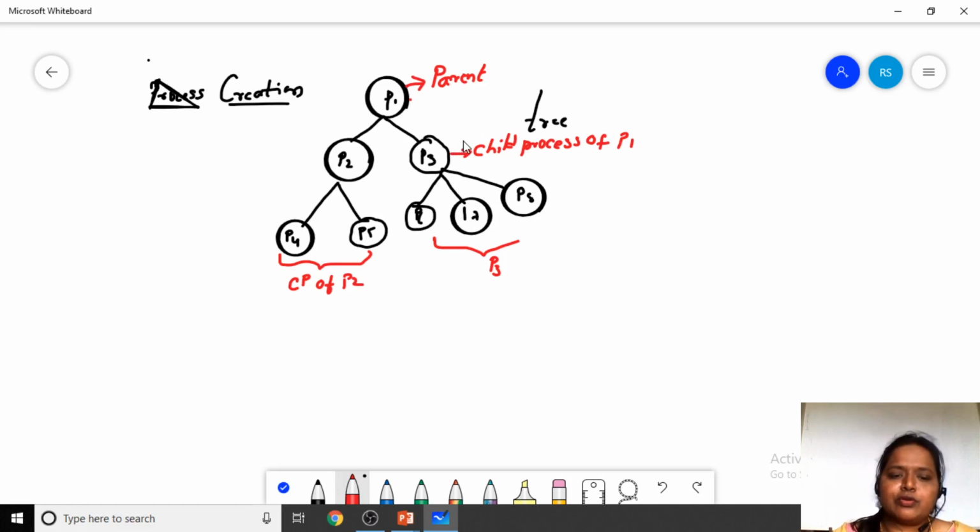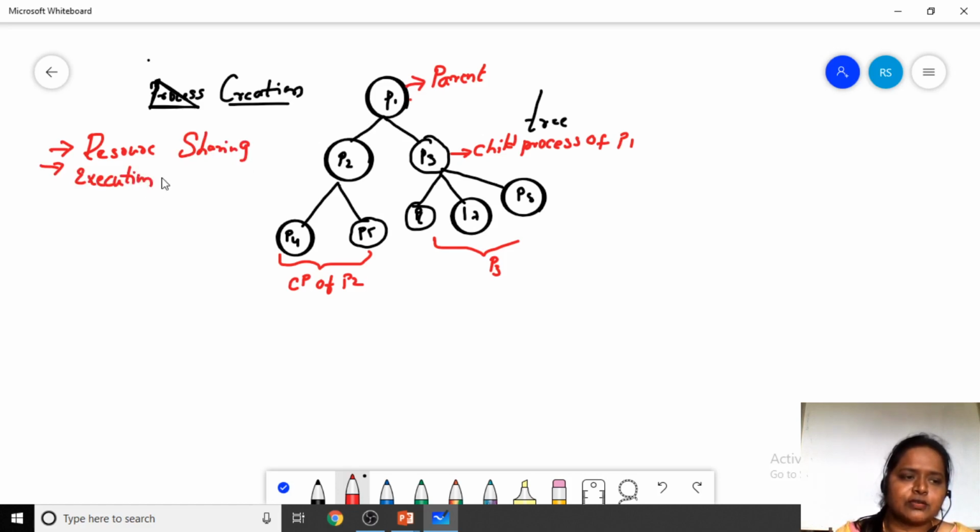When we talk about process creation, there are things to be discussed when a process is created. The first is resource sharing. The second is execution between the processes, that is, between a parent process and a child process: how we are going to execute the parent and the child.